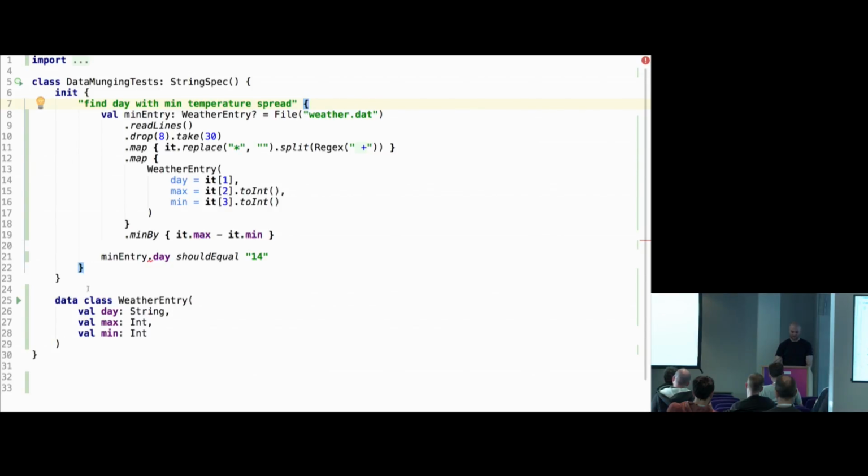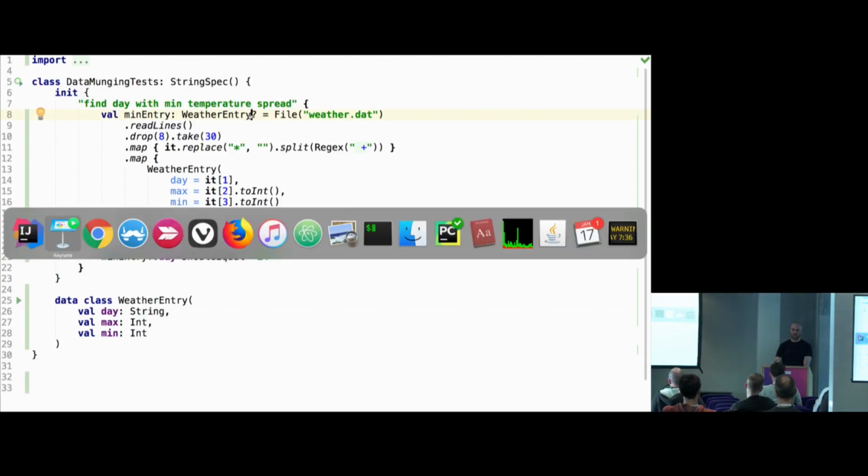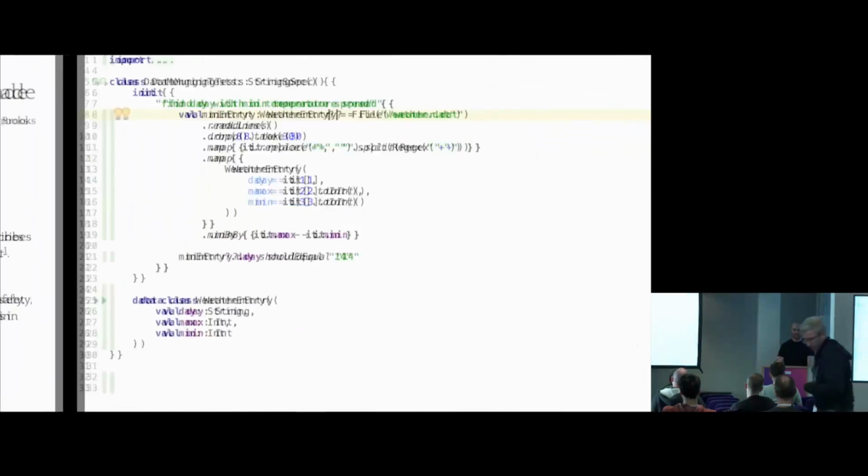So similar to C#, the answer is to do question mark dot, and then if mean entry is null, then the whole expression will be null. And then null should equal 14 will fail. And by the way, it's nullable because we do mean by, and mean by on an empty list is nothing. So there is no way to be sure that there is something. So that's a quick divergence into the Kotlin type system because of nullability.